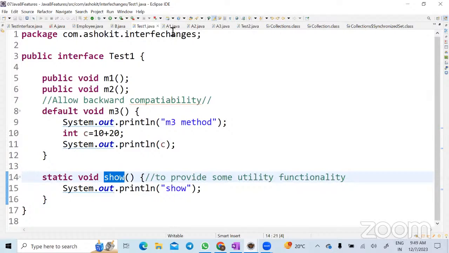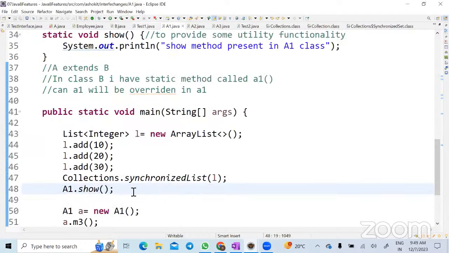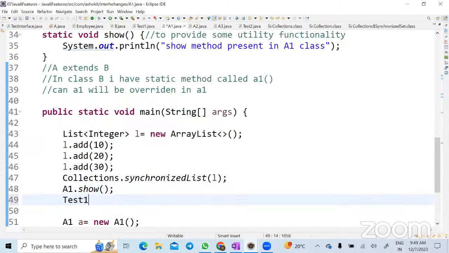Interface name followed by method name. See here, Test1.show. So how can I access a static method present in an interface? Interface name dot static method name. How can I access a static method present in a class? Class name dot method name.